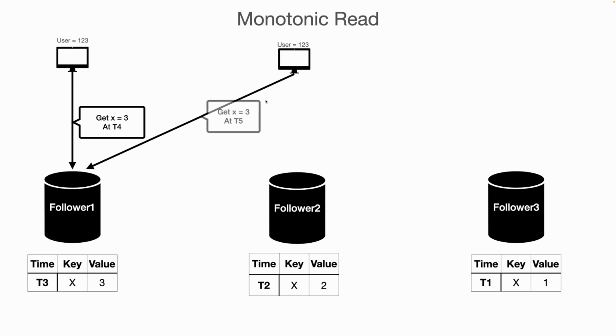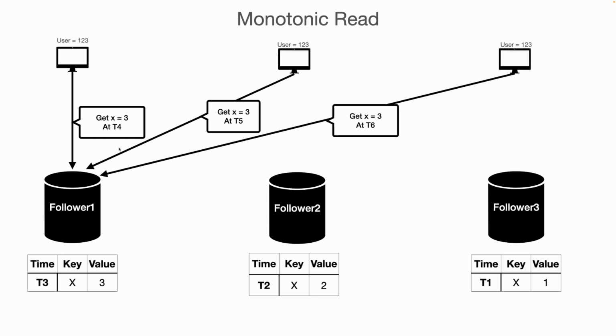Now at T5 the user again makes a request to get the value of x. Again we are returning x equal to 3. Now at T6 the user again makes a read request, and that also goes to follower 1. All three requests are going to follower 1. So for this user we will always route the request to follower 1 only. In that way this user will get only one value. That value might be outdated, that value might be updated.